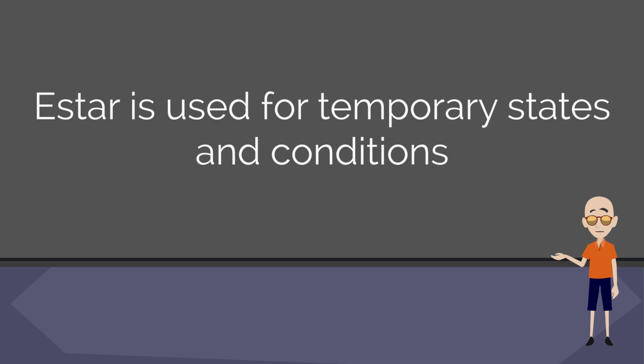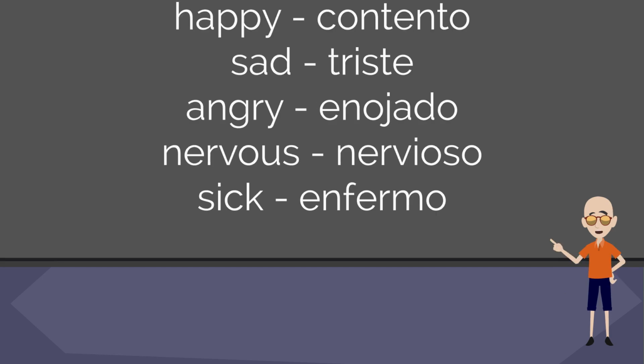So when I say temporary states or conditions, what am I talking about? Well, a permanent state would be something that's not easily changed, like you're tall, or you're short, or you're thin, or you're fat. It could change, but not easily. A temporary state would be emotions, or something that's definitely going to end in a short period of time. Here's some examples of what I'm talking about. Happy, contento. Sad, triste, angry, enojado, nervous, nervioso, sick, enfermo.